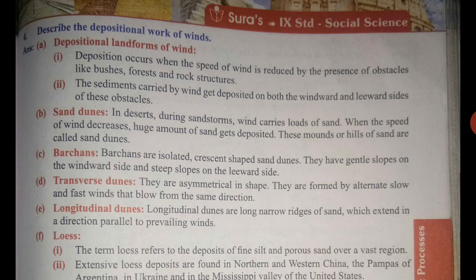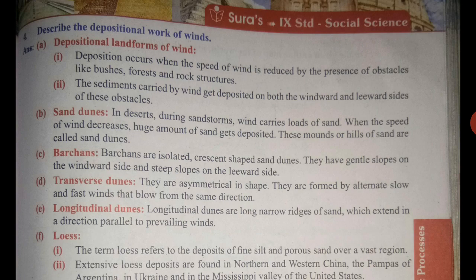B. Sand dunes. In deserts during sandstorms, wind carries loads of sand. So when the speed of wind decreases, a huge amount of sand gets deposited. These mounds or hills of sand are called sand dunes. Barchans are isolated crescent-shaped sand dunes. They have gentle slopes on the windward side and steep slopes on the leeward side.